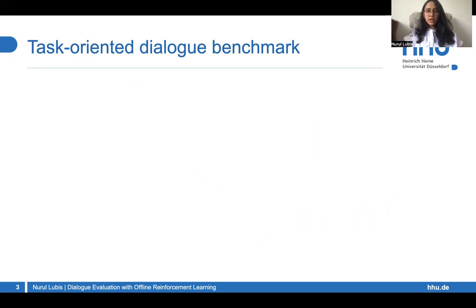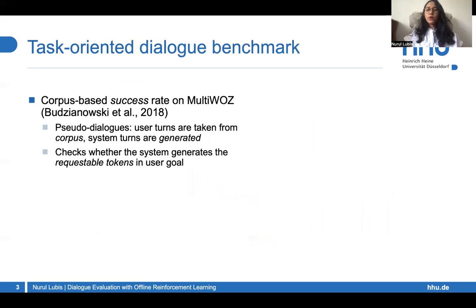A common benchmark is the MultiWOZ corpus, where corpus-based success rate is computed based on pseudo-dialogues, where the user turns are taken from the corpus, and system turns are generated. We then use a script to check whether the system generates the requestable tokens that are present in the user goal.